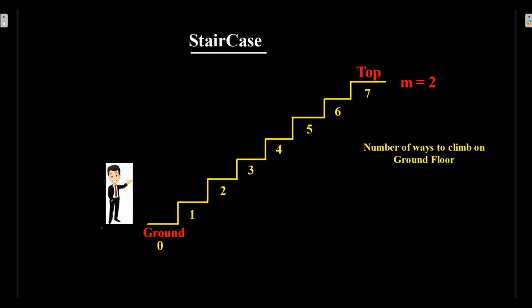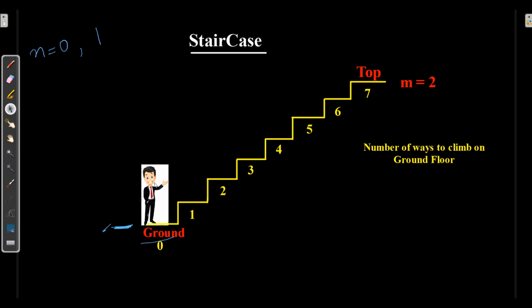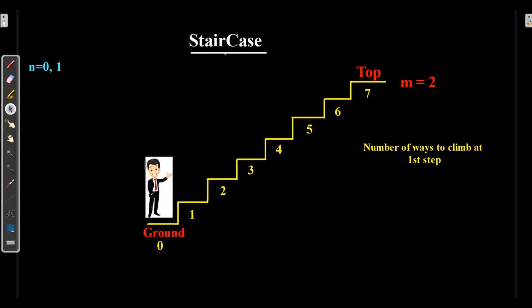Now let's say we are standing over here and we need to find the ways to reach the ground floor. As the person is already standing here, we can say there is just one way that he can be over here. So I can write, n is equal to 0, there is just one way.